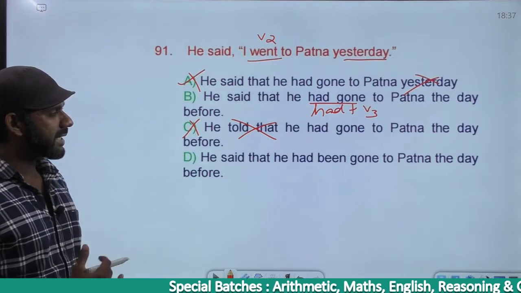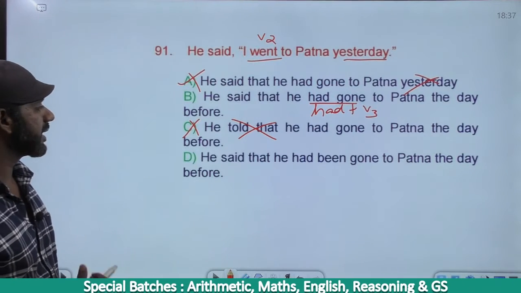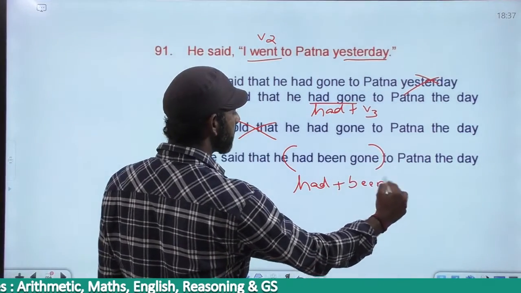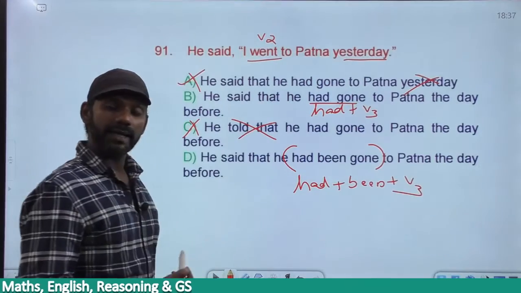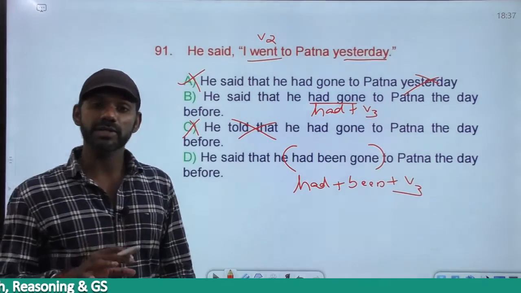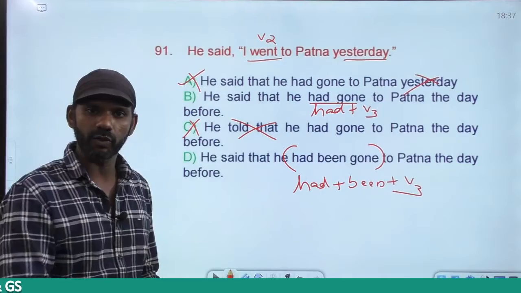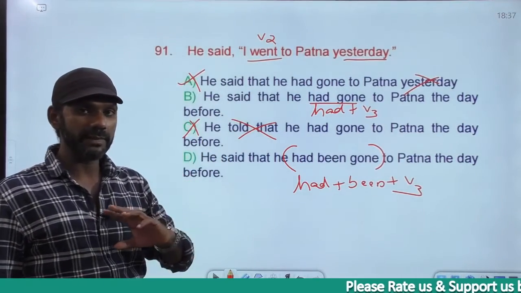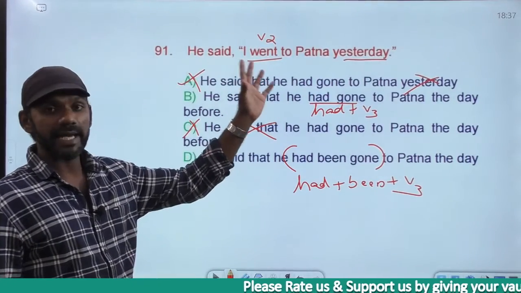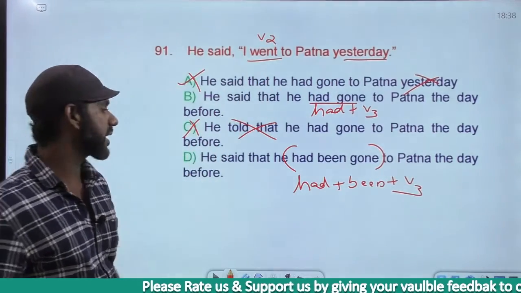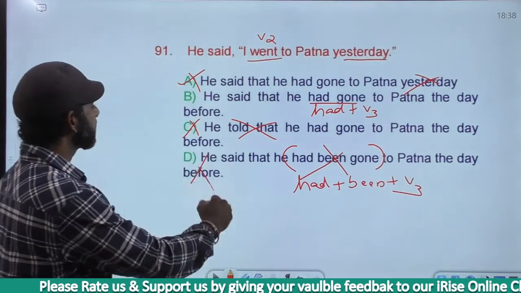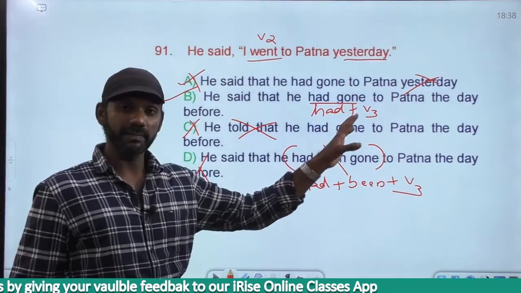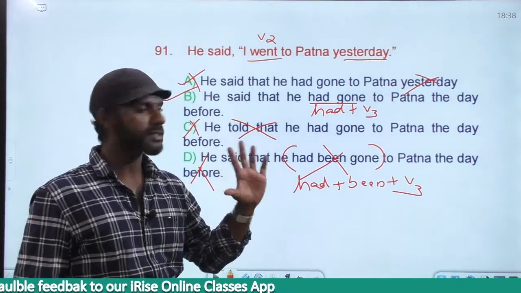Come to D. He said that he had been gone to Patna the day before. Had been gone is had plus been plus V3. Had plus been plus V3 is a structure of past perfect in the passive voice. The question is I went. Went is V2. V1 and V2 will never come in the passive voice. In the direct speech it is active voice. In the indirect speech also it must be active voice. Based on that, D is gone. The answer must be B. He said that he had gone. Had gone is had plus V3, past perfect in the active voice. The answer must be B.